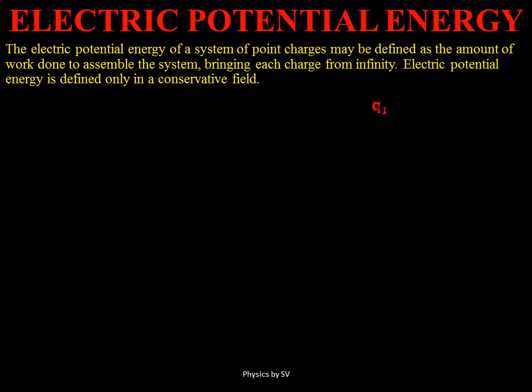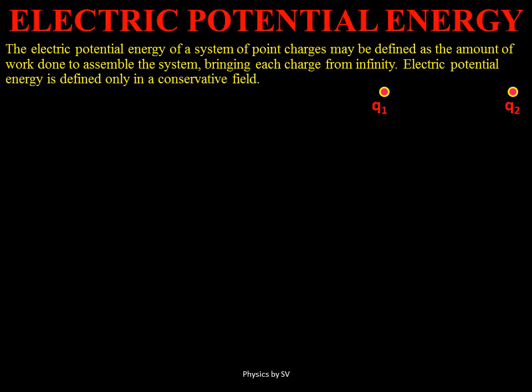Let us consider a positive charge q1. Now when we bring this charge from infinity, then at this point there is no electric field present. Neither is there any potential due to another charge, because this is the first charge which is brought at this point. But when we bring this q2 from infinity to a point near q1, then at that point we have the potential of q1 already present.